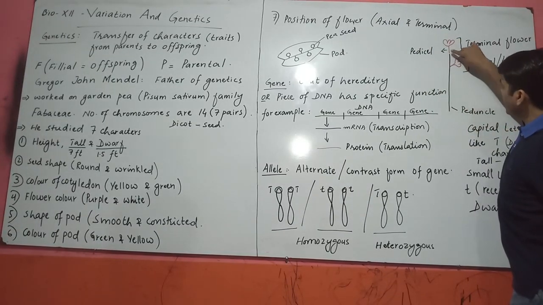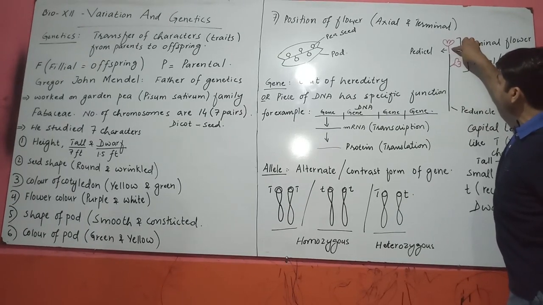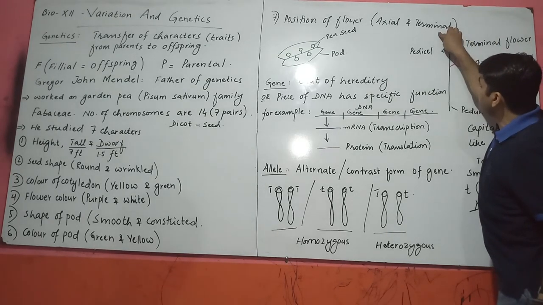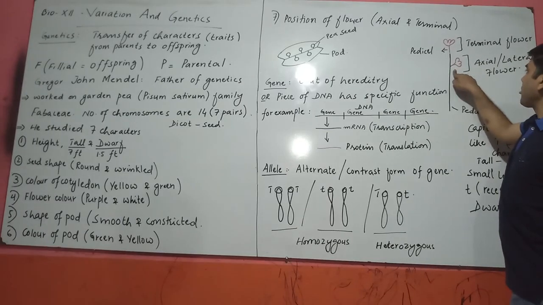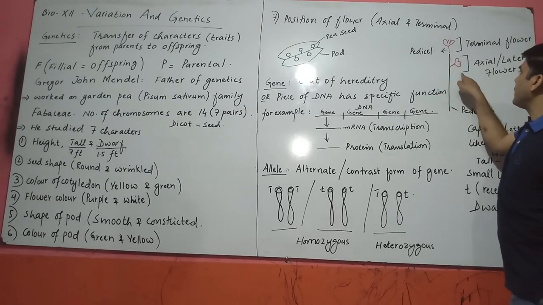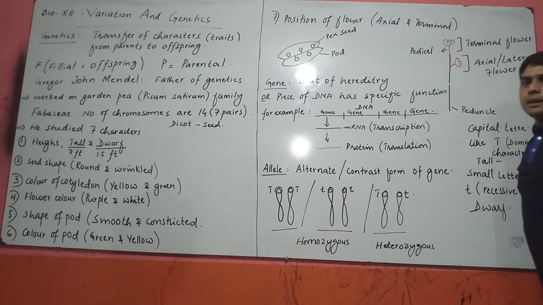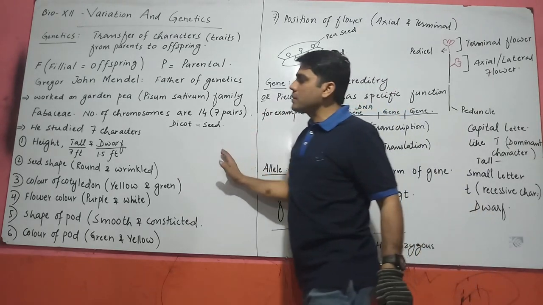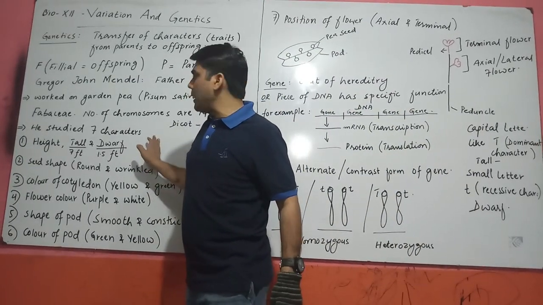This is the peduncle, and if the flower is present at the tip of the peduncle, that is called a terminal flower, but this condition is a recessive character. And commonly the flowers are present on the lateral side of the peduncle. These flowers are called axial or lateral flowers. So these are the 7 characters studied by Gregor John Mendel in pea plant.